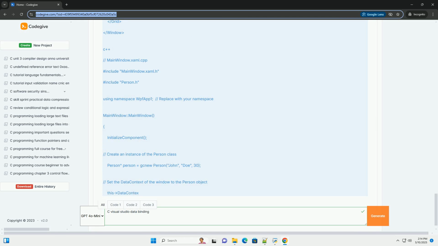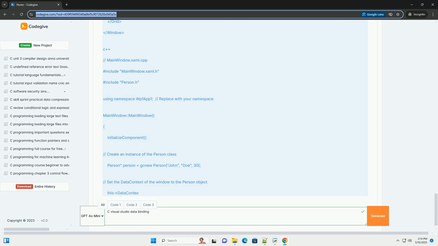PropertyChangedEventHandler and PropertyChangedEventArgs. These are part of the .NET Framework infrastructure for handling property change notifications. We declare the delegate and event. OnPropertyChanged. This protected virtual method is responsible for raising the PropertyChanged event. It's called whenever a property's value changes. It takes the name of the property that changed as a parameter.